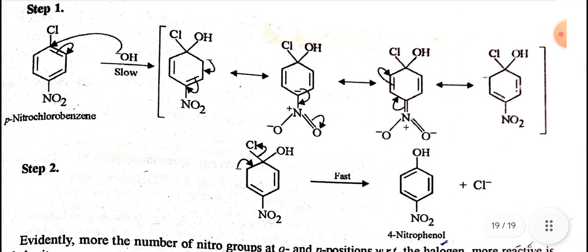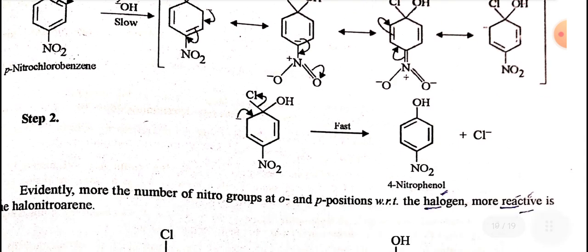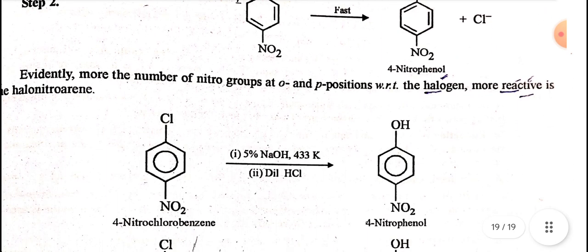In step 1, para-nitrochlorobenzene reacts slowly with hydroxyl ion to form this carbanion. In step 2, this carbanion loses a chloride ion. It is a fast reaction, forming 4-nitrophenol. Evidently, the more the number of nitro groups at ortho and para positions with respect to the halogen, the more